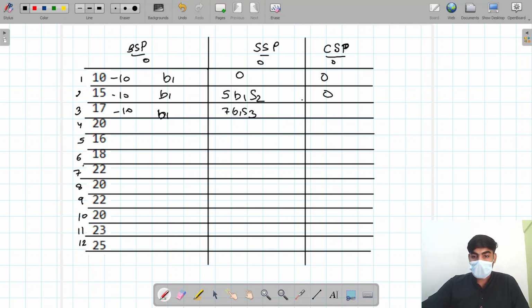Now come to that point. If I cool down today, I get a profit of 5 rupee. If I don't cool down today, I take the previous as it is, older as it is, so I get 0 rupee profit. So which one is greater? 5 rupee. So 5, buy at first, sell at second, cool down at third.